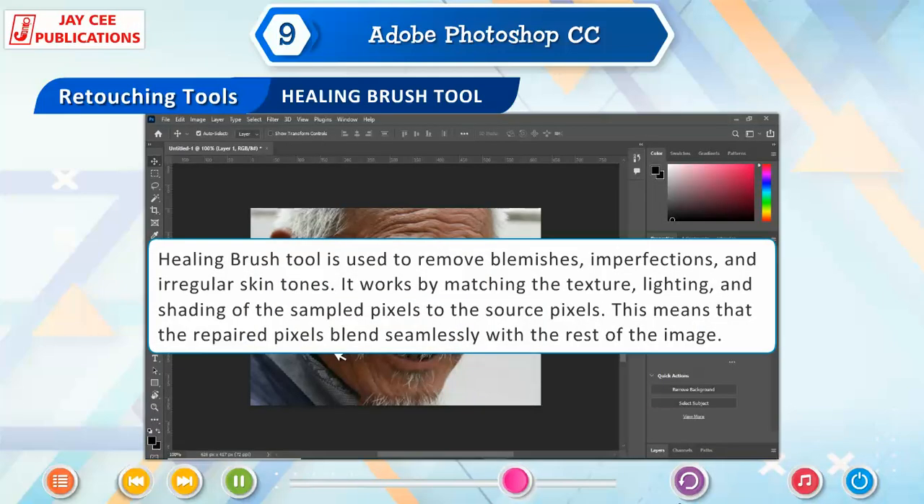Healing Brush Tool is used to remove blemishes, imperfections and irregular skin tones. It works by matching the texture, lighting and shading of the sampled pixels to the source pixels. This means that the repaired pixels blend seamlessly with the rest of the image.